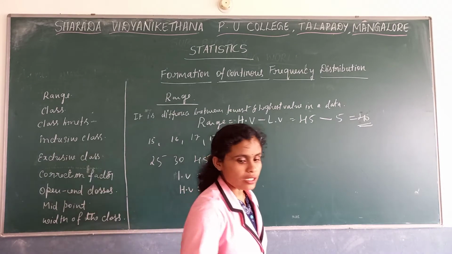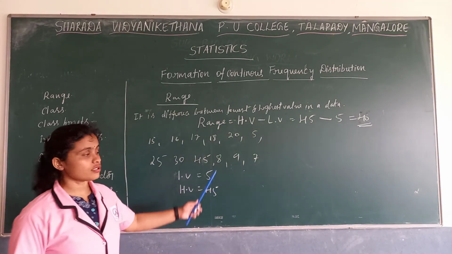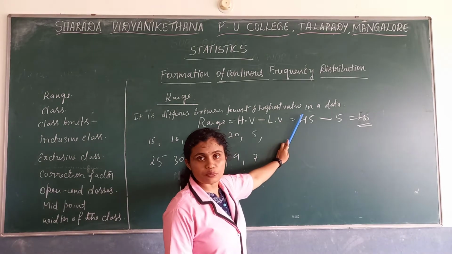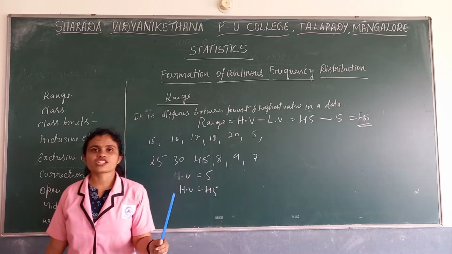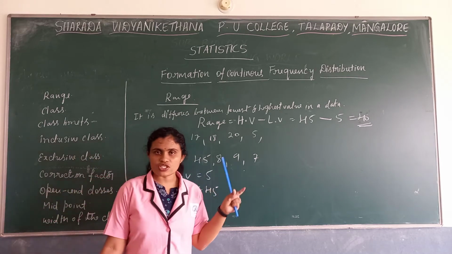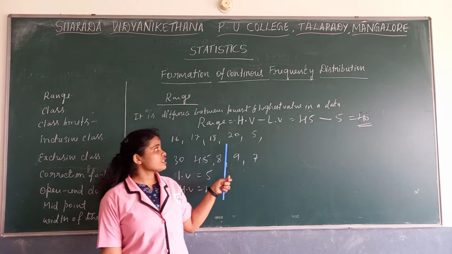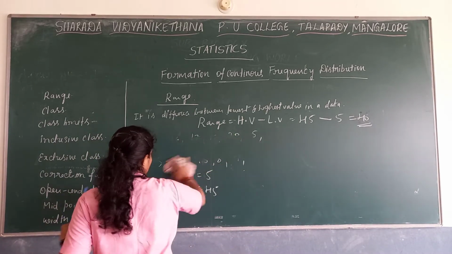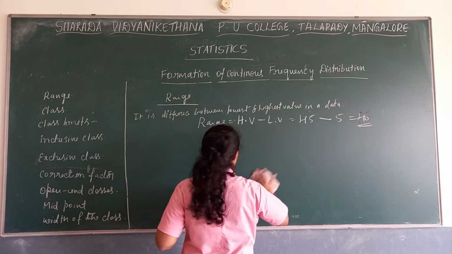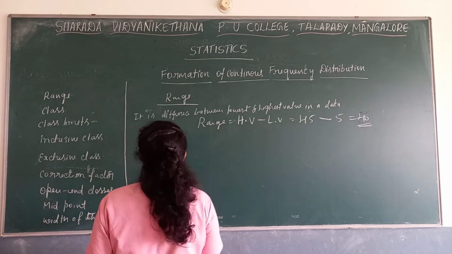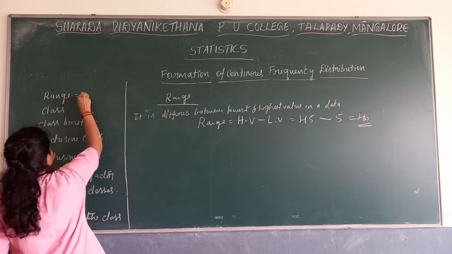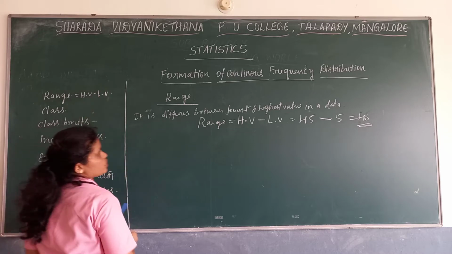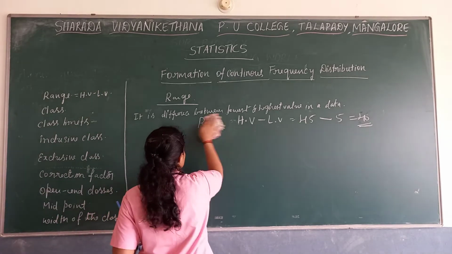Now, after seeing range, please take down the formula and also the definition, or we can say the meaning. What do you mean by range? Range is the difference between highest value and the lowest value in a data. So range is equal to highest value minus lowest value. That is the formula. You can write the formula here: highest value minus lowest value. That is about range.